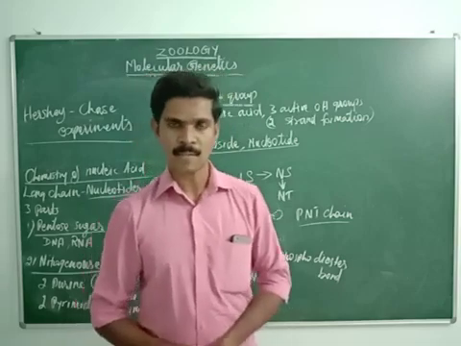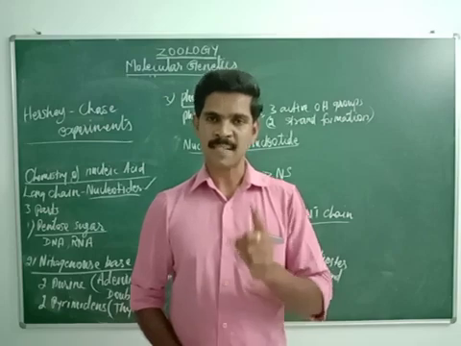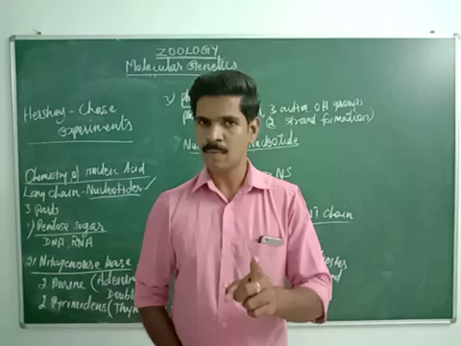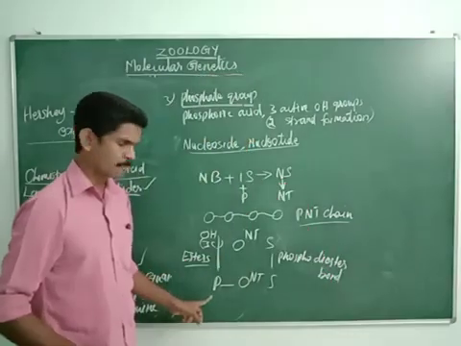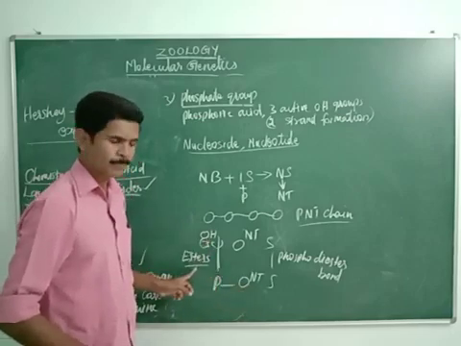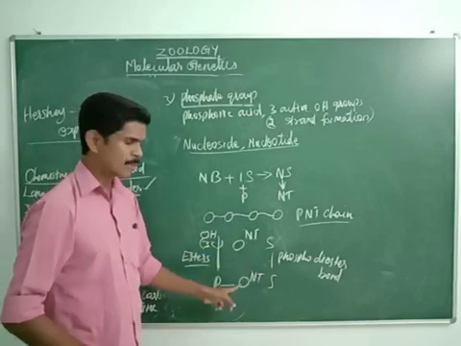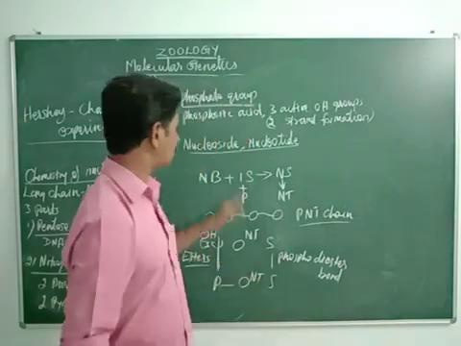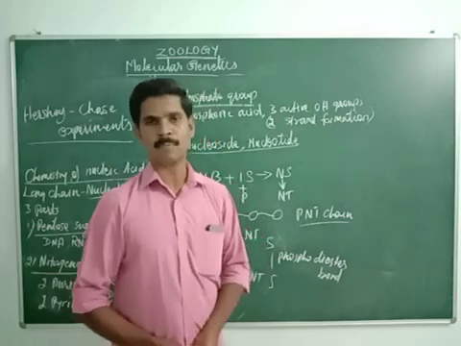Listen very carefully, dear students, this third point. The OH group present in the 3-carbon sugar molecule of one nucleotide is connected with the phosphate group of another nucleotide by a bond called X bond. The sugar molecules present in two nearest or adjacent nucleotides are connected with the phosphodiester bond. So this is the third point about this nucleoside and nucleotide. Understood?